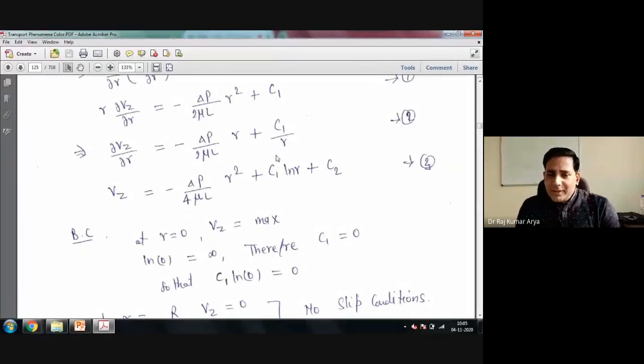So here, if you put r equal to 0, this term is becoming infinity, and this term is also becoming infinity. But we are solving a finite problem. So in that case, we can say that your C1 must be equal to 0, because infinity multiplied by 0 can give you the 0 answer only. So to make it finite, we are forcing this constant C1 equal to 0.